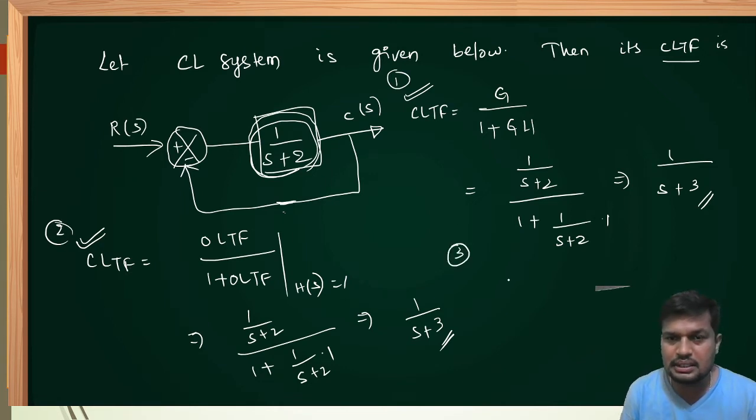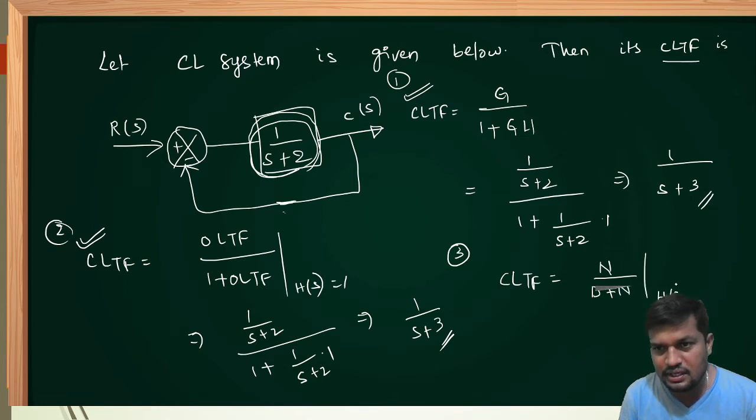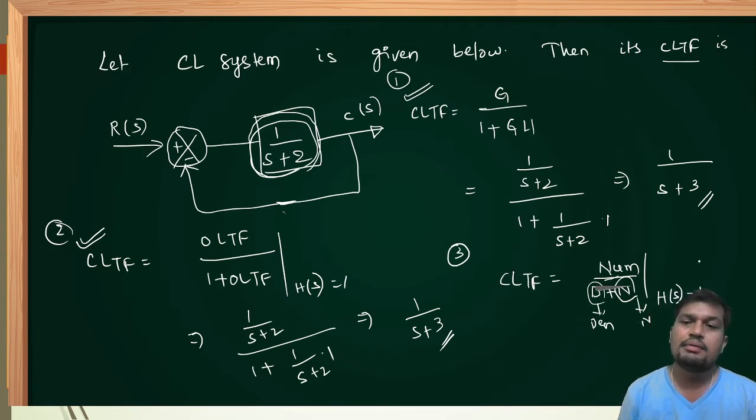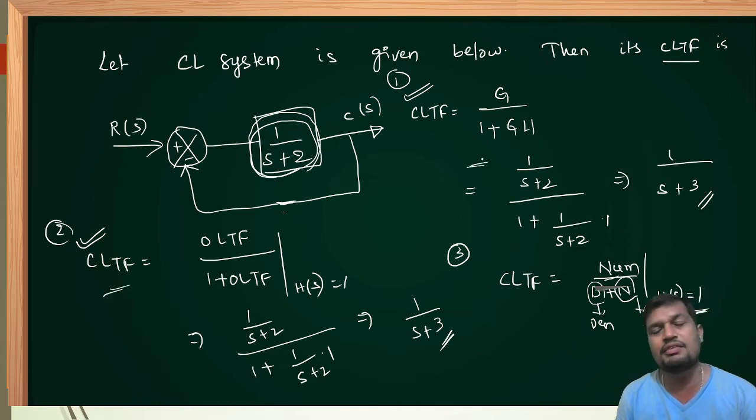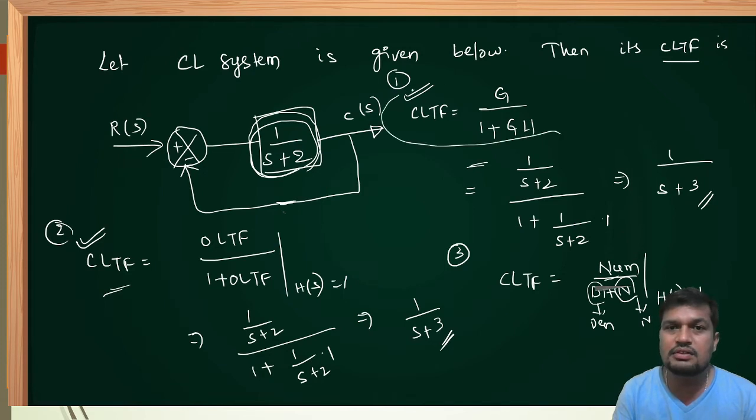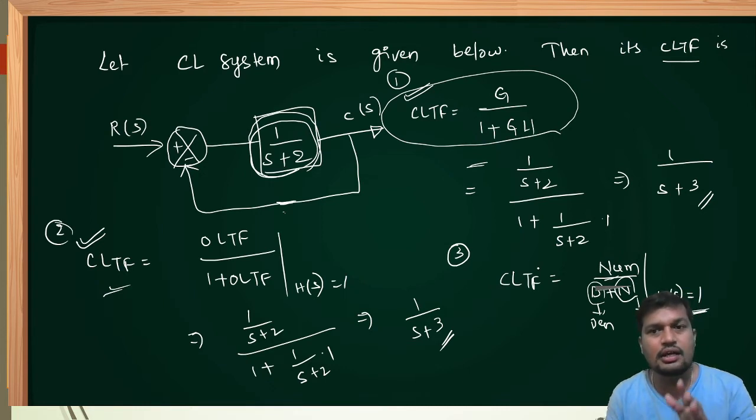And a third method I am also explaining. Closed loop transfer function is equal to numerator upon denominator plus numerator when feedback is unity gain. This is another shortcut. N is nothing but numerator, D is nothing but denominator. We can use this formula or this formula or this formula when unity feedback is given. But the first formula can be used for non-unity feedback systems also. These two shortcuts strictly can be used only when a unity feedback signal is given.